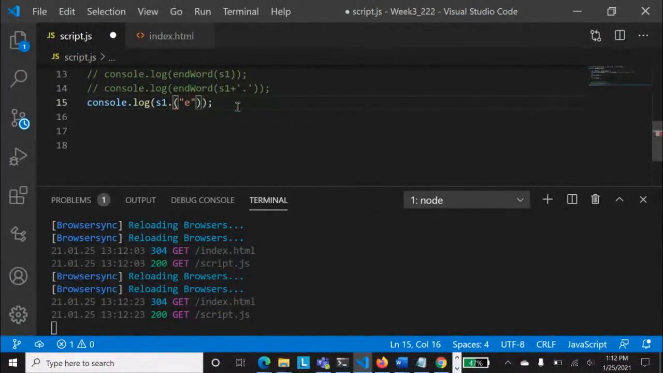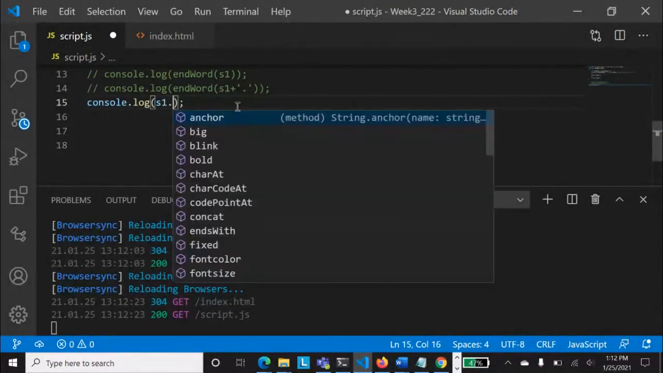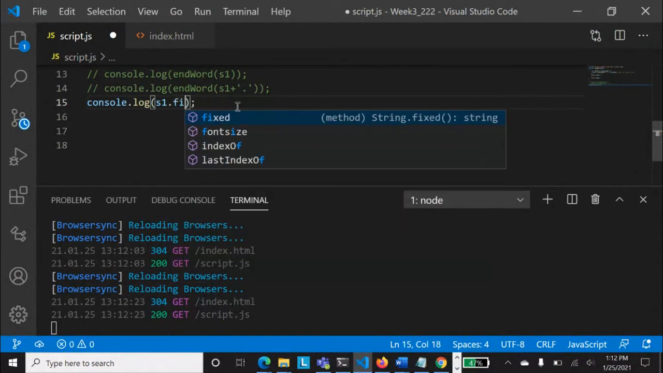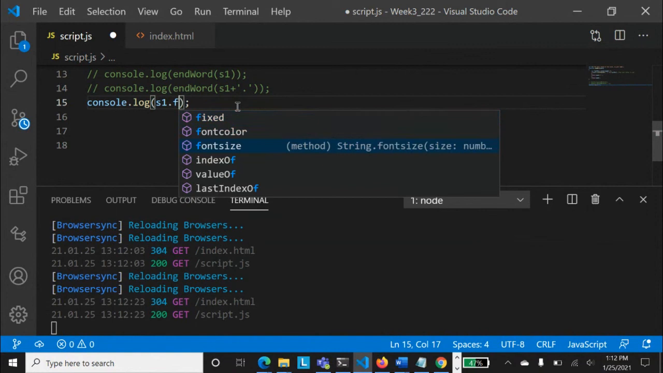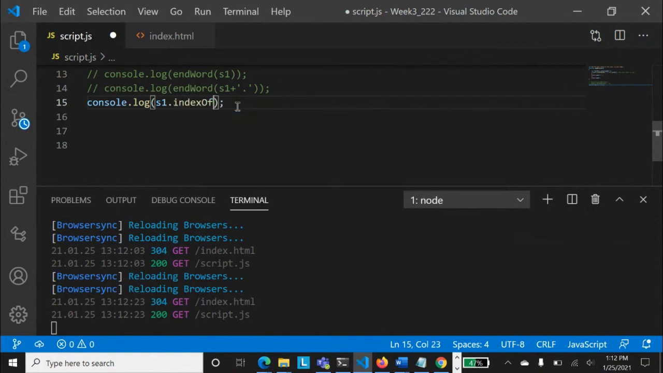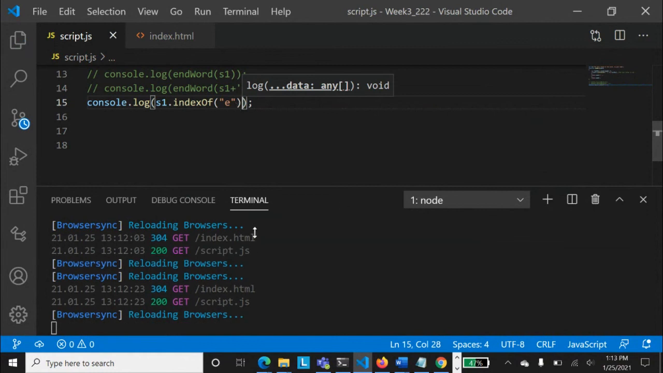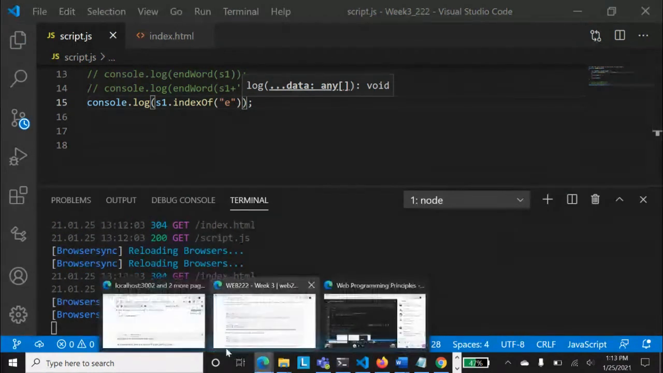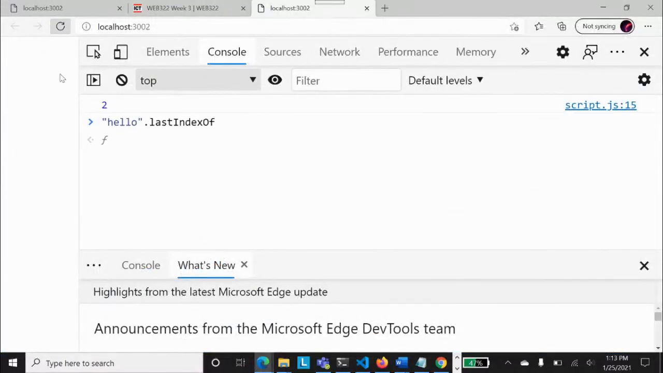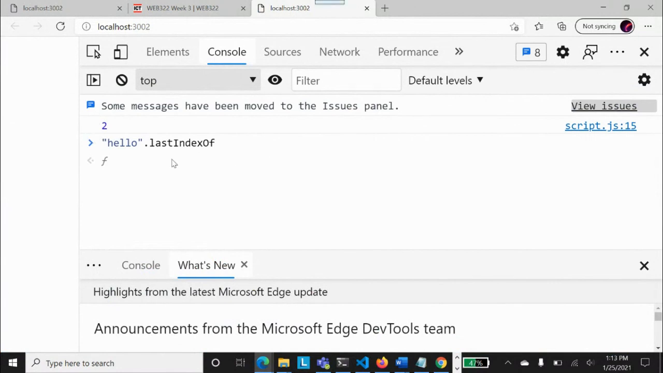S1 dot indexOf. We can check indexOf, for example, E. You see, what is the index of E? It will tell you the index value of E, and it will give you the first occurrence, right? So we have this 2 at the first. So these are all the functions that you can play with.